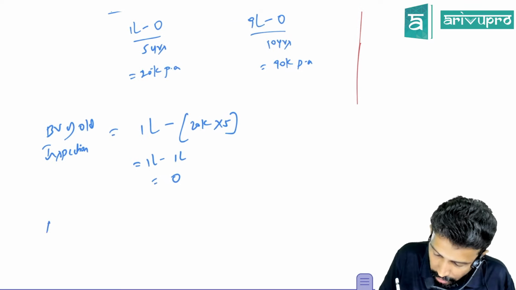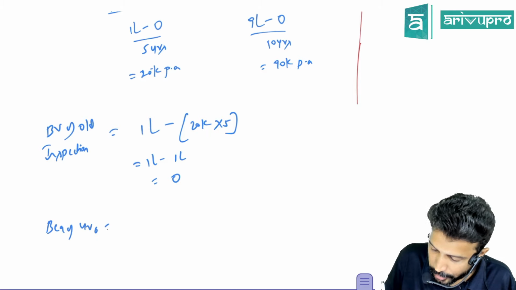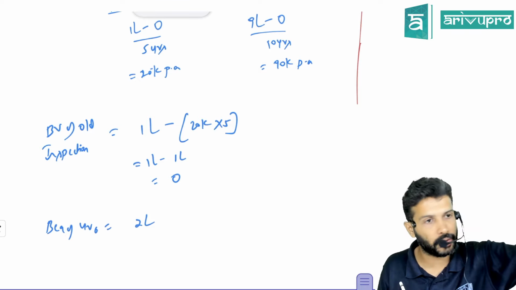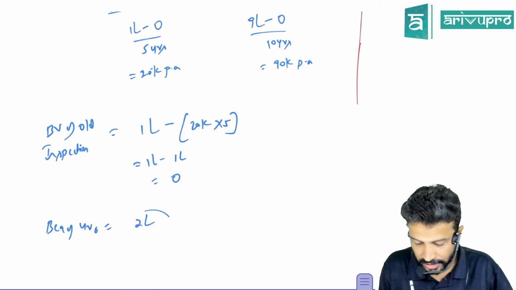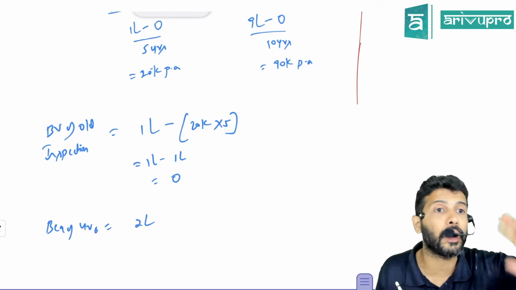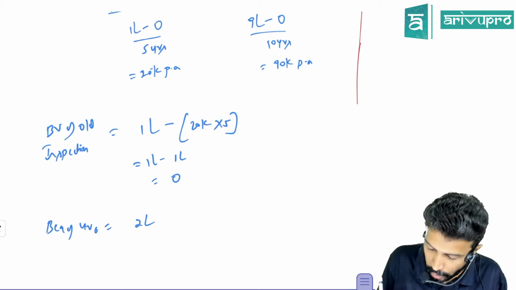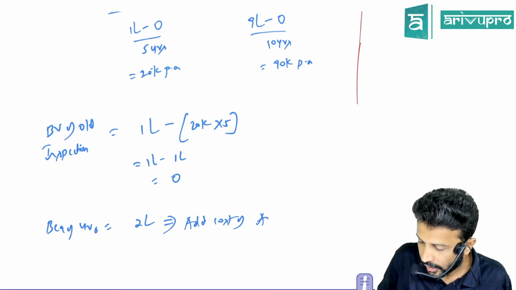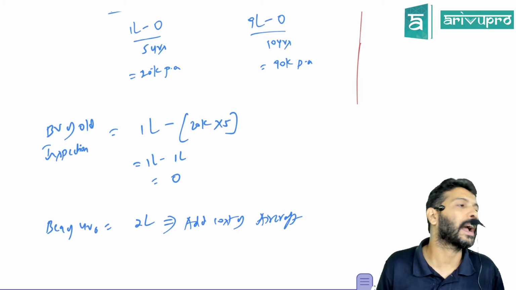Now at the beginning of year 6, if you incur inspection charges of, let's say, 2 lakh rupees, because every 5 years you have to get it done, no? So at the beginning of the 6th year, you do the inspection by incurring 2 lakh. What will you do with this 2 lakh? Add it to the cost of the aircraft, meaning you can capitalize this.